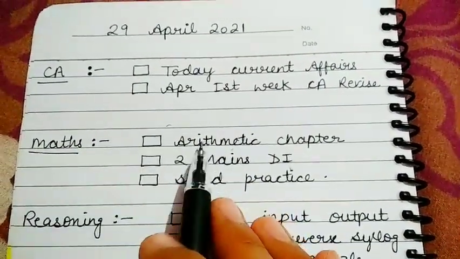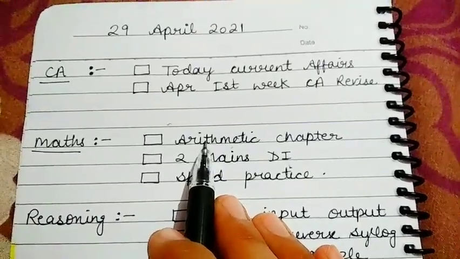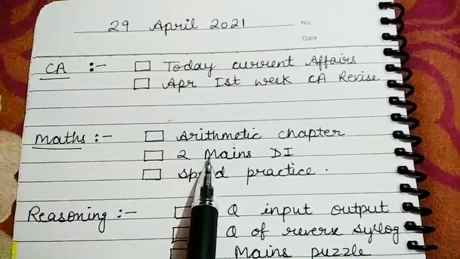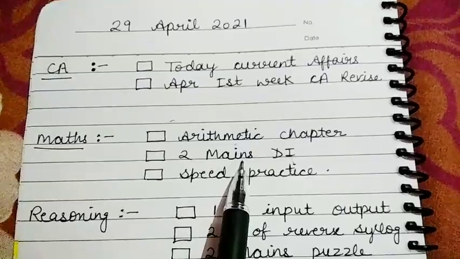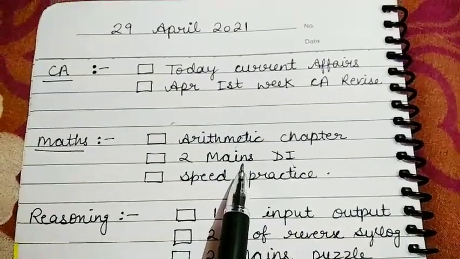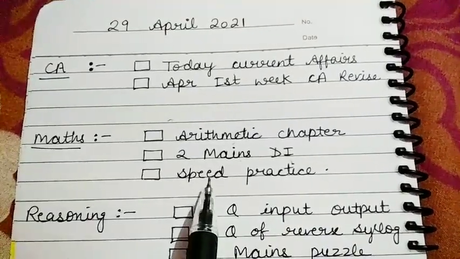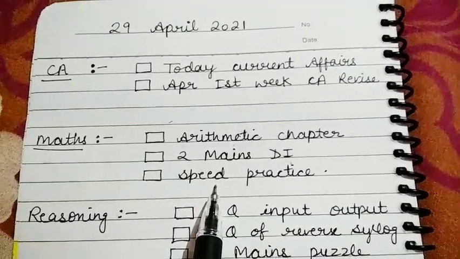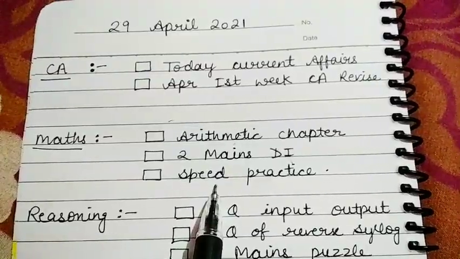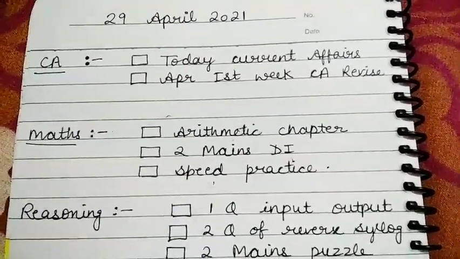For maths I will complete one arithmetic chapter practice, then I will practice two mains level DIs. Okay, you can practice these mains level DIs from mock test. Then I will do speed practice from Gradeup quizzes. Just write simplification quiz on Gradeup and you will find their quiz.